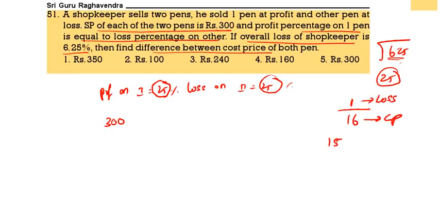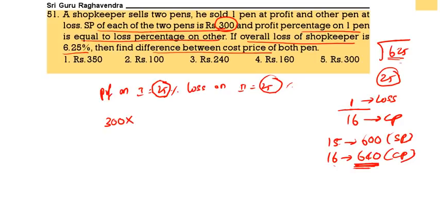Then 15 parts equal to 300 each, so 15 parts equal to 600 because each pen's selling price is 300, for 2 pens. So 15 parts is 600, 16 parts equal to 640. The cost price of both pens is 640.